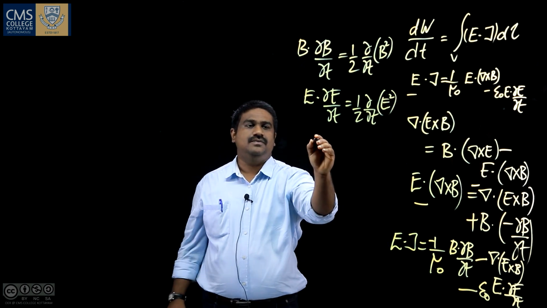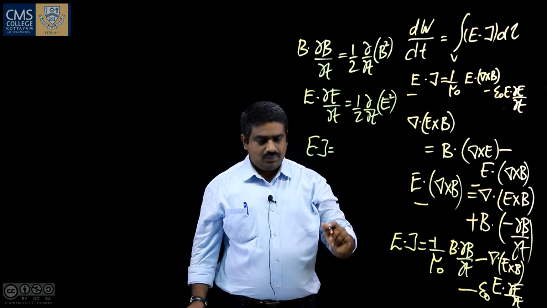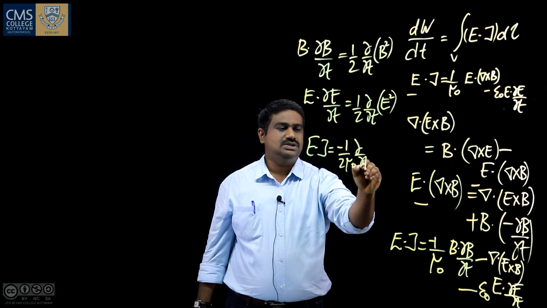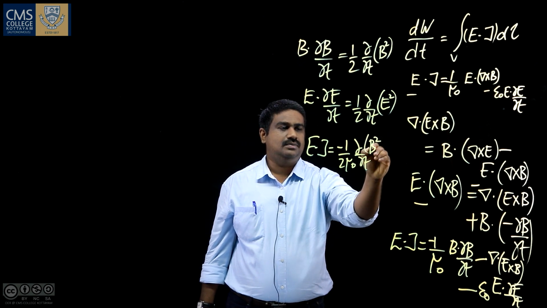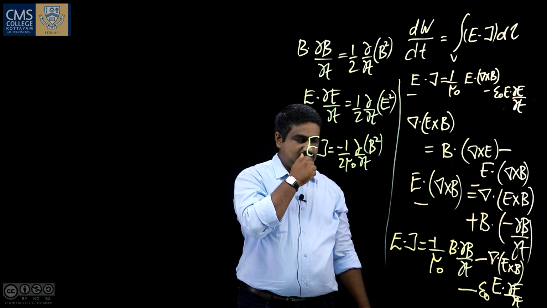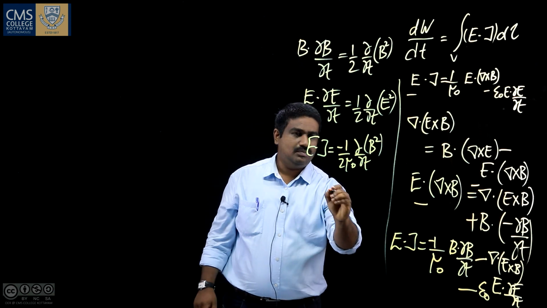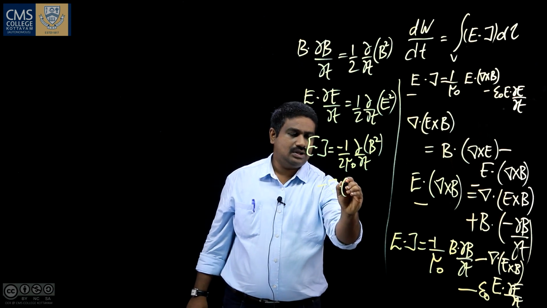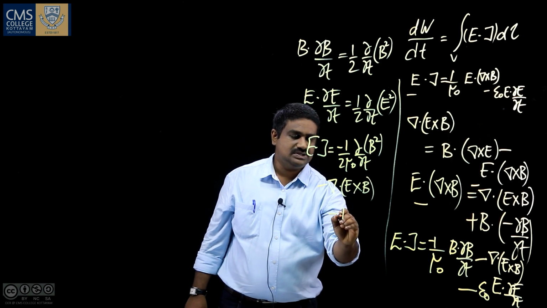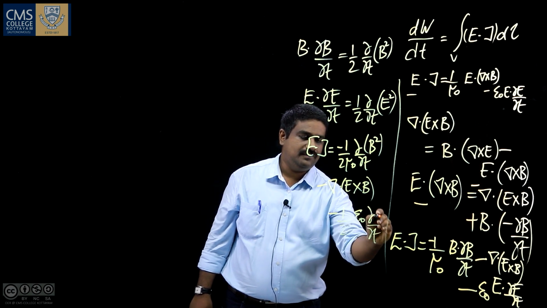So our equation for E · J will become minus 1 by 2 mu 0 ∂/∂t of B squared, minus del · (E × B), and one more term, minus 1/2 epsilon 0 ∂/∂t of E squared.